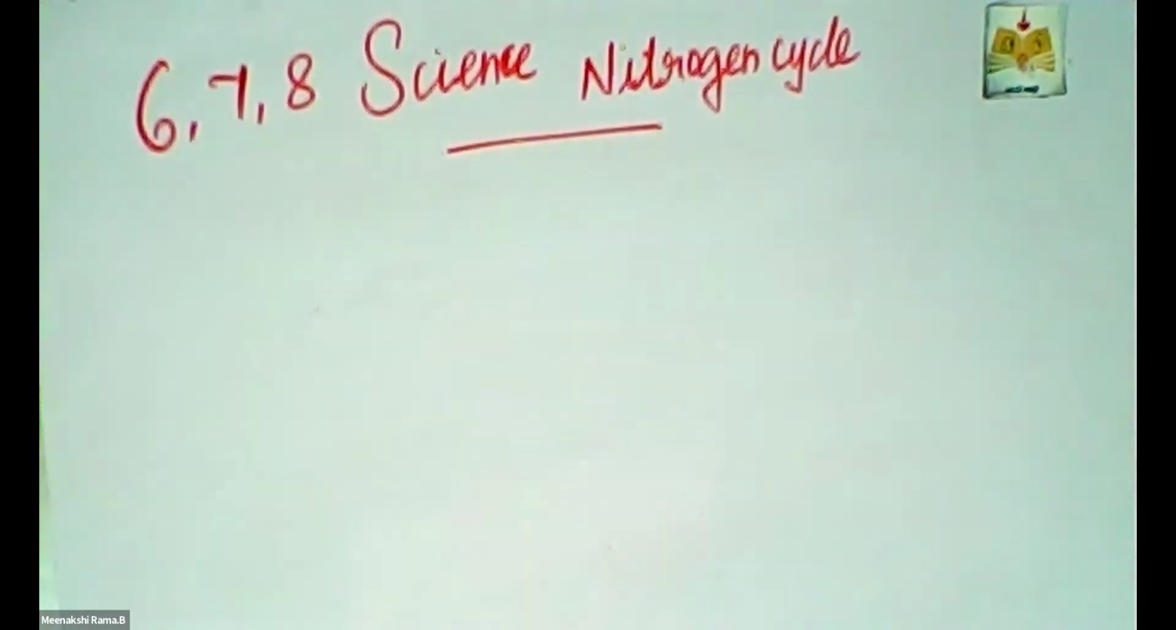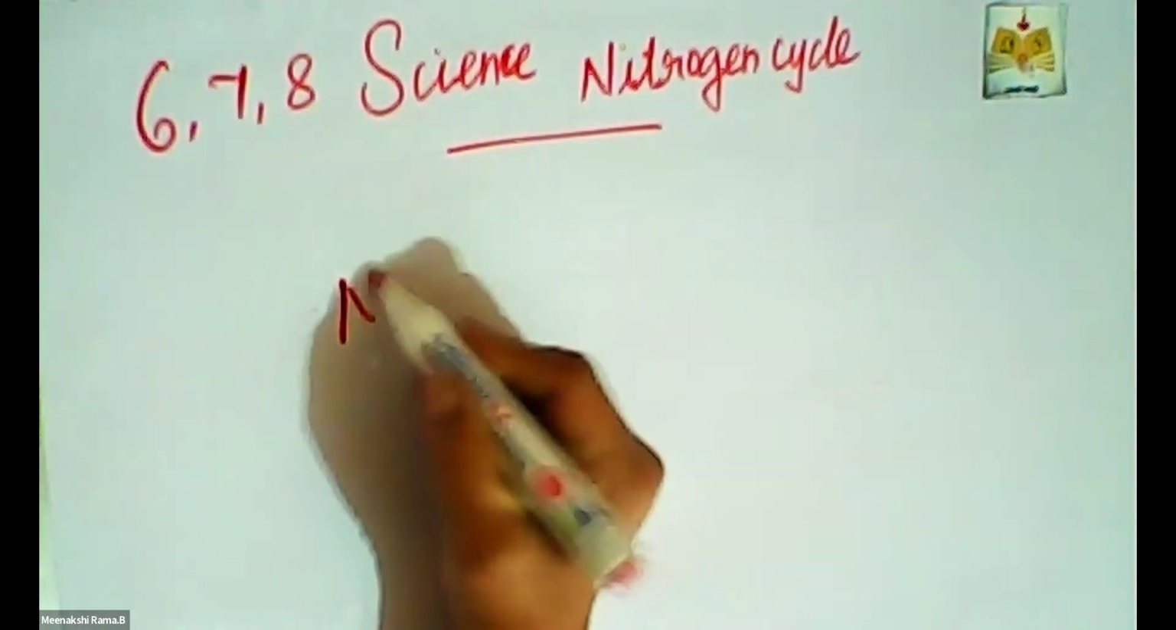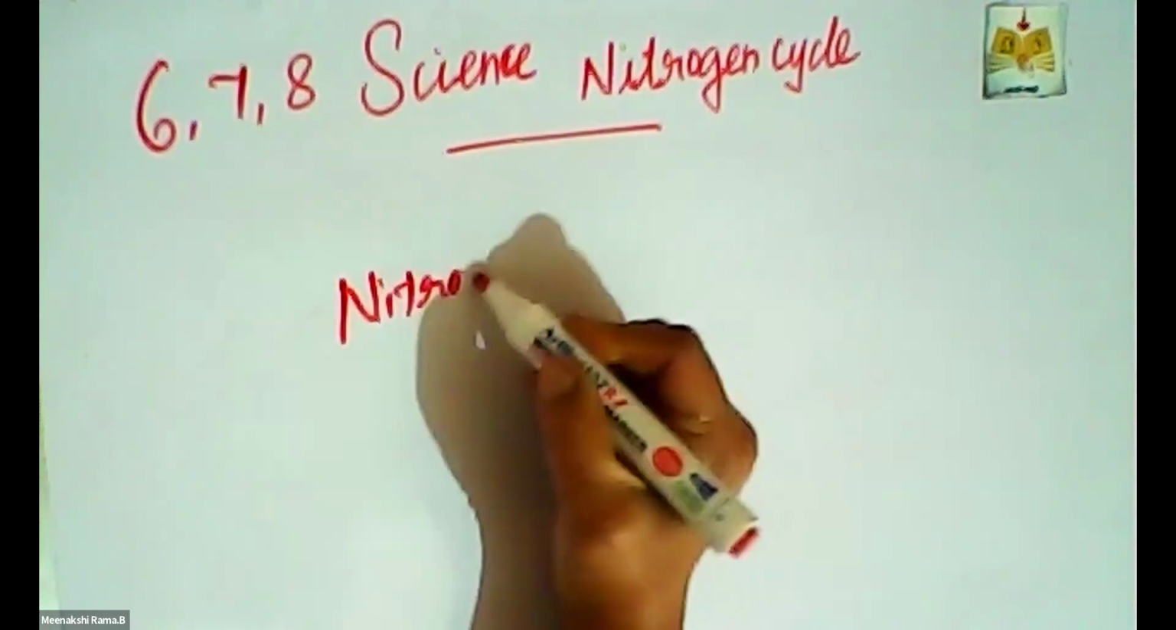6, 7, and 8 standard science students. Today we are going to learn the topic of nitrogen cycle. Okay. Yes, I think you have some basic knowledge about nitrogen. What is nitrogen? Nitrogen is one of the important gas.